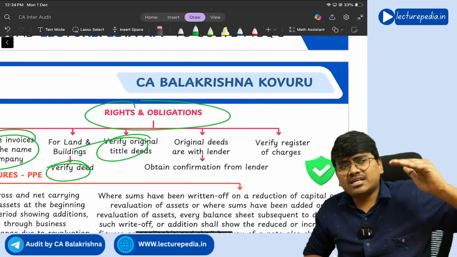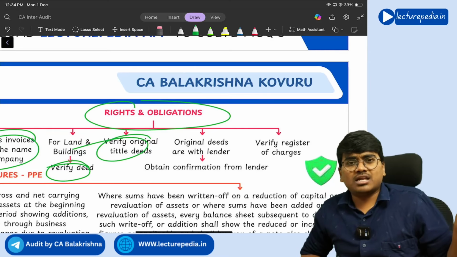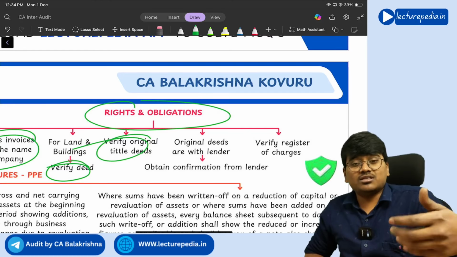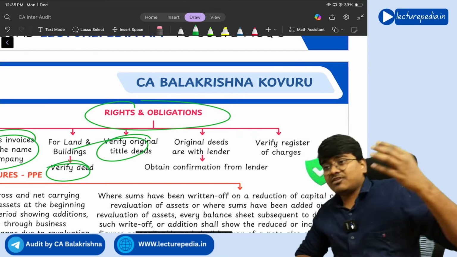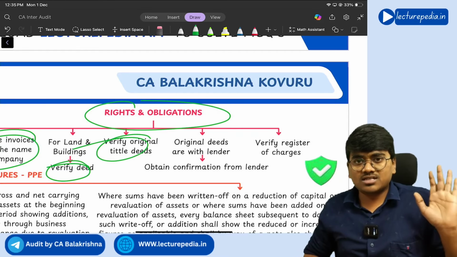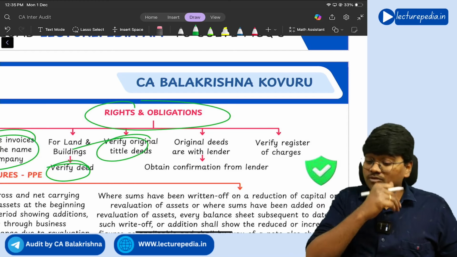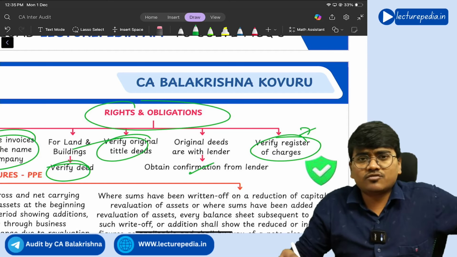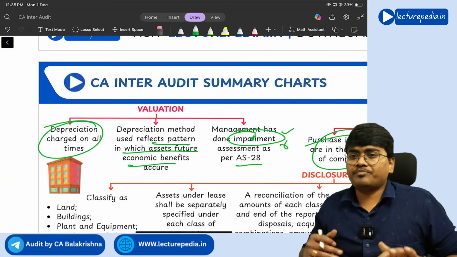And if the original title deeds are with a lender, like the company has taken a loan and for that loan it has offered the land as security, then when you offer the land as security, you have to deposit the title deeds with the bank. In such a situation where the original title deeds are not available with the entity, you need to ask for confirmation from the bank, whether these title deeds are actually available with you. Like this, you should ask for a confirmation from the bank, and verify the register of charges. From where can you verify the register of charges? From the MCA website. Clear? Yes.